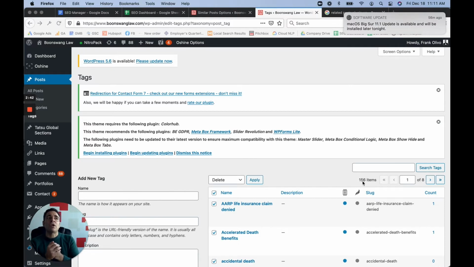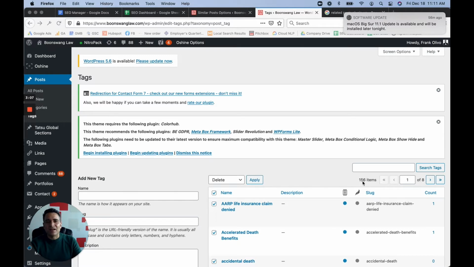So if we wanted to do something along the lines of, let's say, life insurance claim denials, we can have all of those linked together. If we wanted to cluster all of the articles together that talk specifically about specific states, like New York, for example, we can get all of those to cluster together.